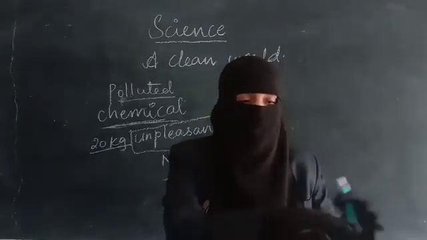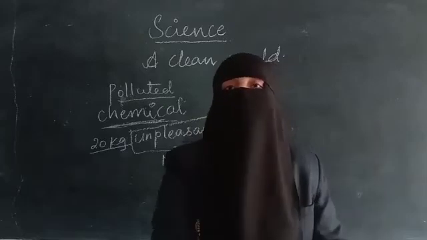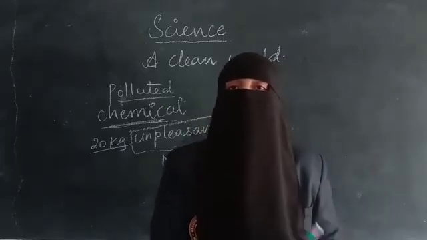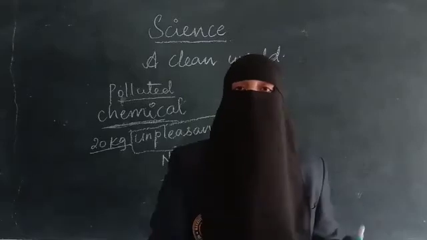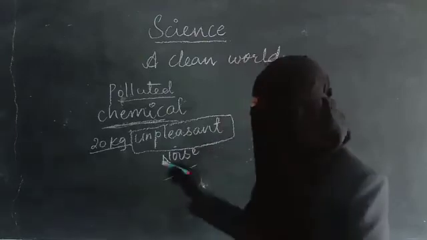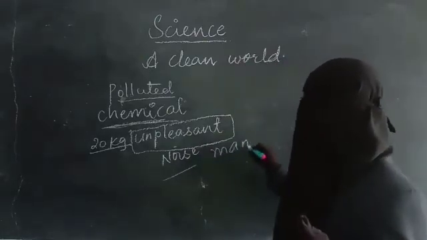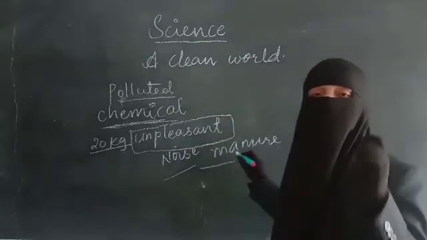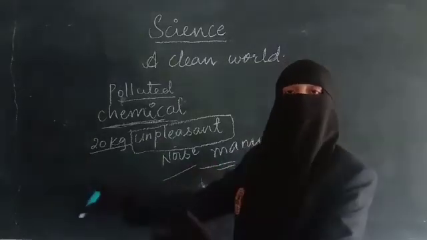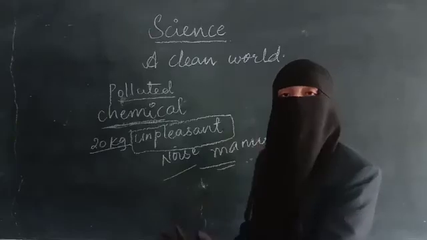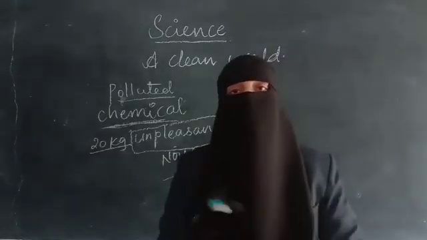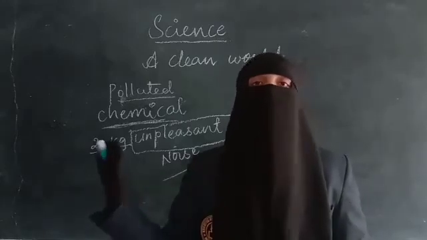What happens? We have to make a ditch, throw all the biodegradable waste into it, and cover it with a layer of soil. After one or two weeks, you will observe that the complete biodegradable garbage will change into manure. That manure is very beneficial for the soil. So you collect that manure and dump it in the soil again. The goodness of the soil will be retained. In this way we can avoid soil pollution and improve the quality of the soil.